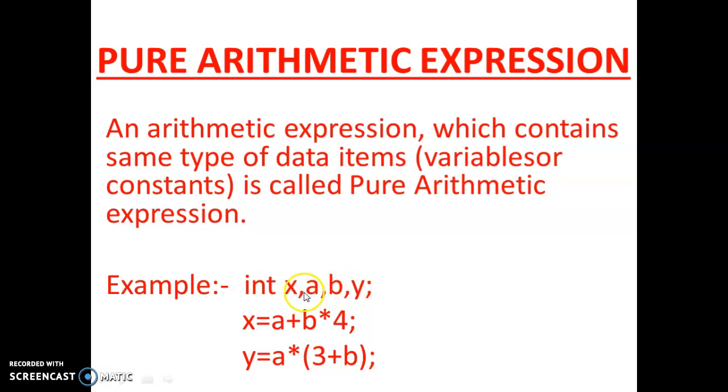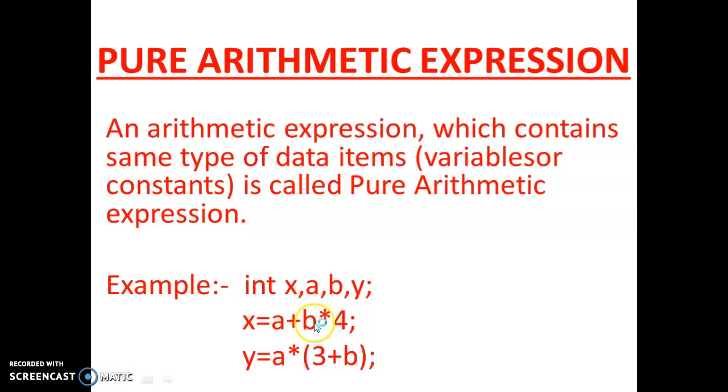So, int A, comma B, comma Y, all are variables. At last, we keep one semicolon. Then here x equal to a plus b into 4. A is also integer, b also integer, 4 also integer, and where we are storing, this is also integer. Here a is integer, c is integer, b is integer, and where we are storing after calculation, y is also an integer. So if in an expression all are the same type of variables, the same data type, then this expression is called a pure arithmetic expression.